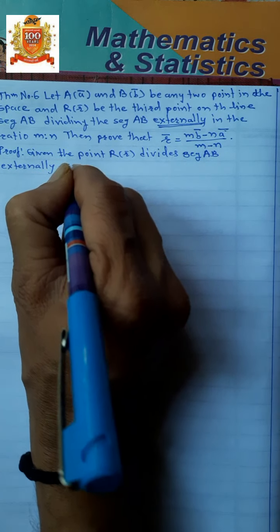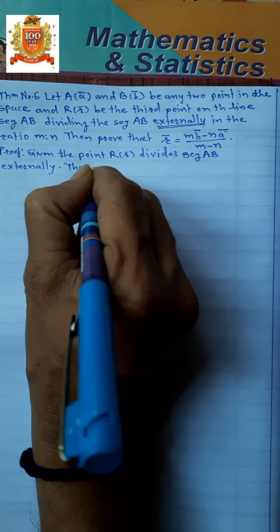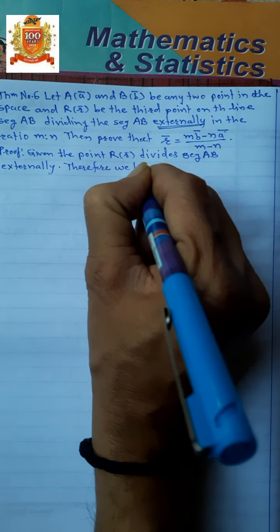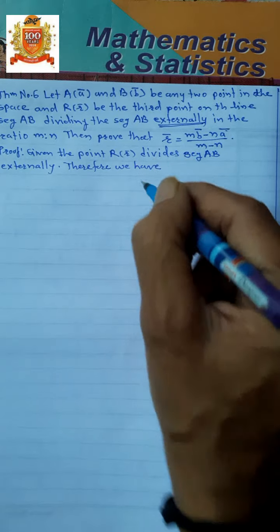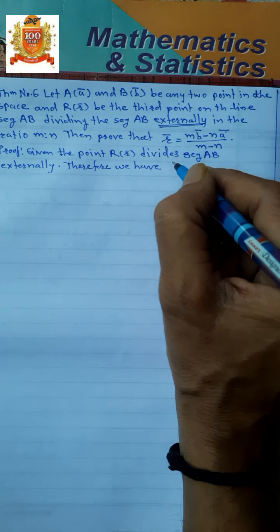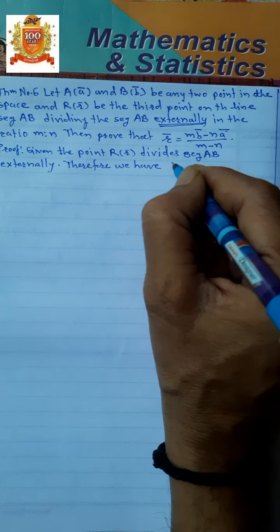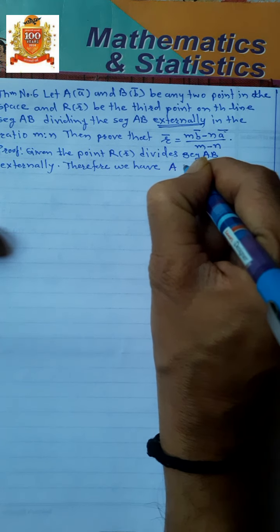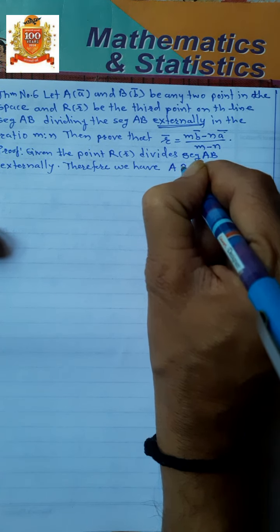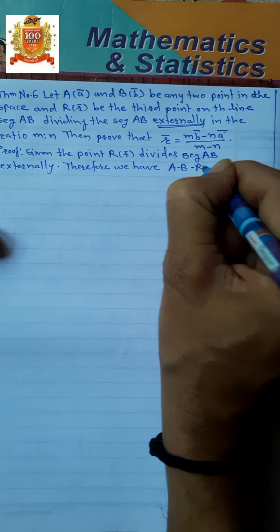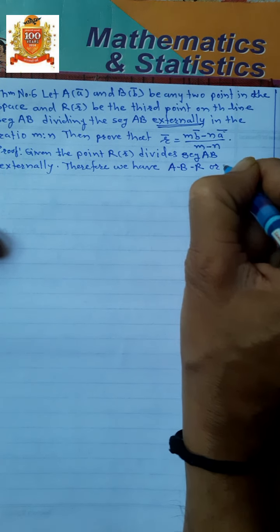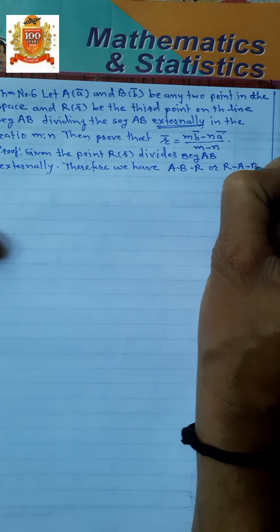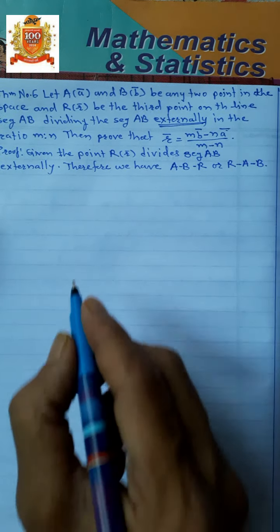Therefore, we have the position of points A, B and R as A, B, R or R, A, B, isn't it?